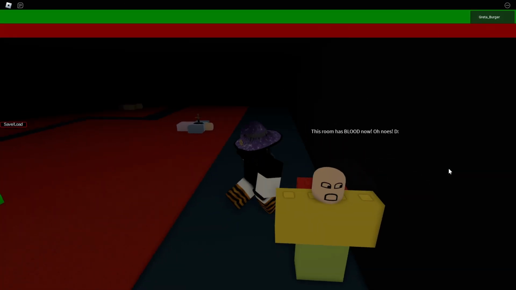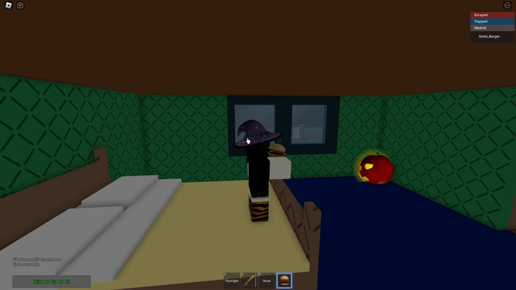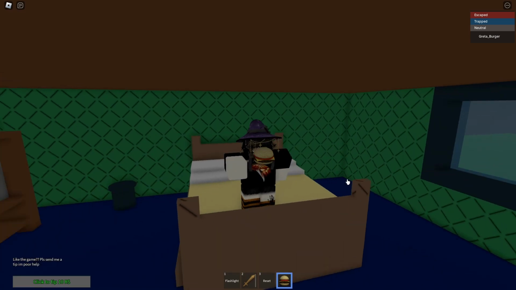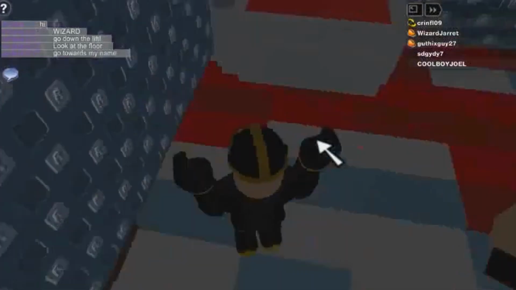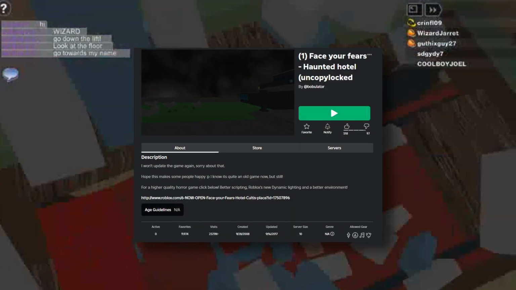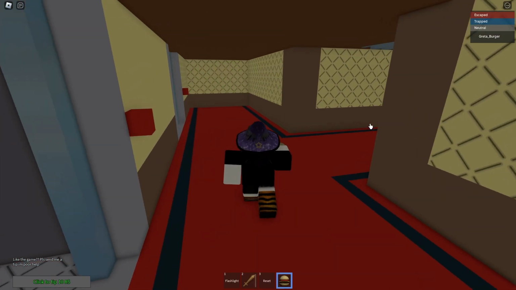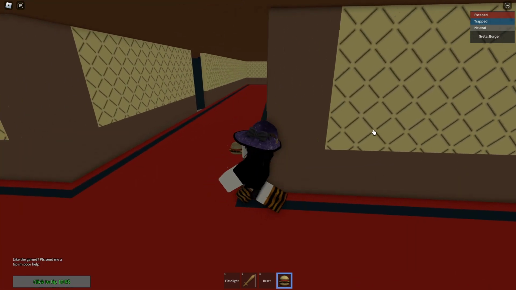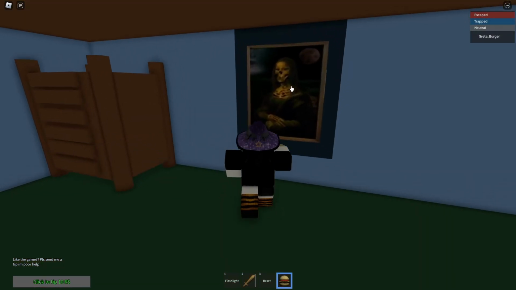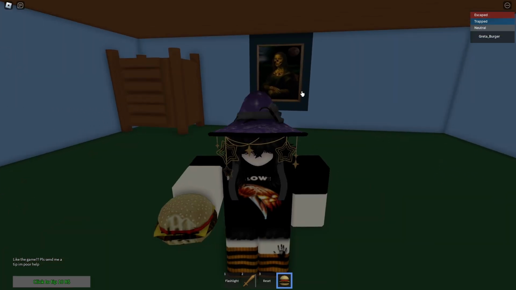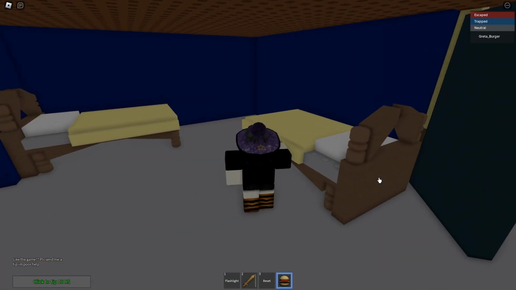In 2009, the first exploration map was created, aiming to scare players with simple jump scares and scenes of blocky blood. This map is Face Your Fears by Bobby Lader. Set in a haunted hospital, your goal is to find the exit. The charm of these maps lay in their ability to evoke fear using minimalistic design, setting the stage for the more complex horror games that would follow.